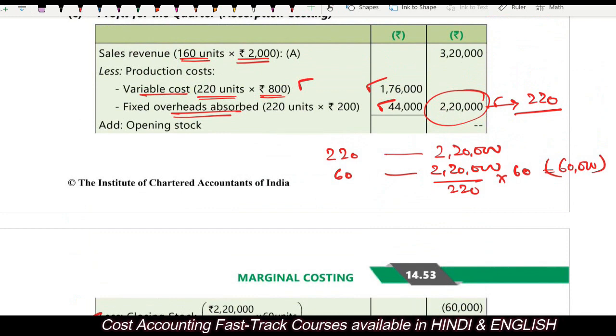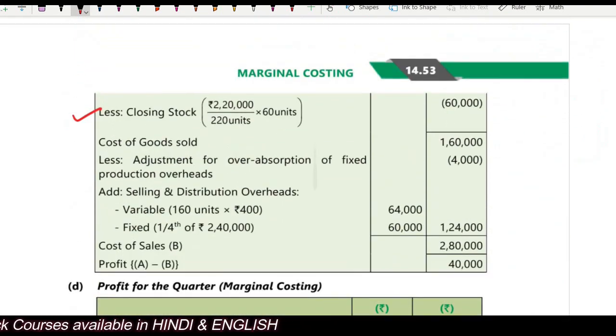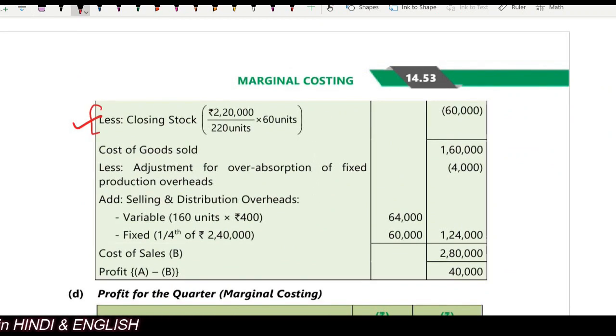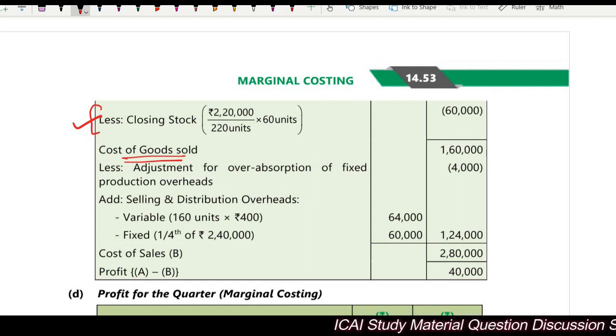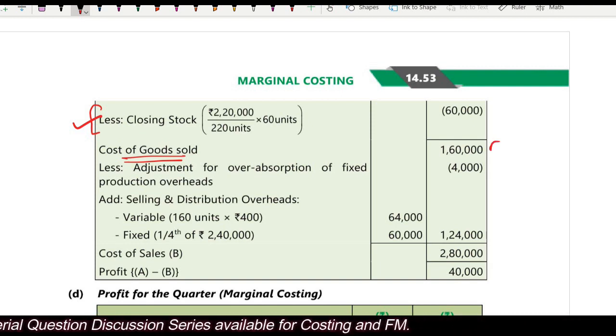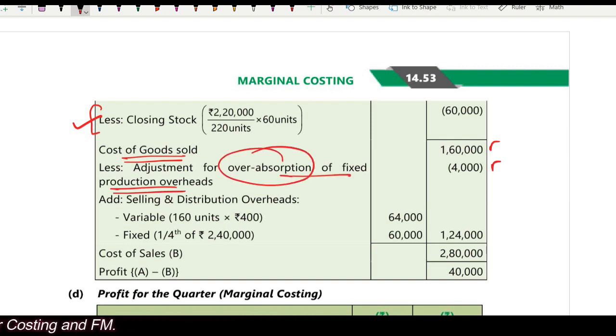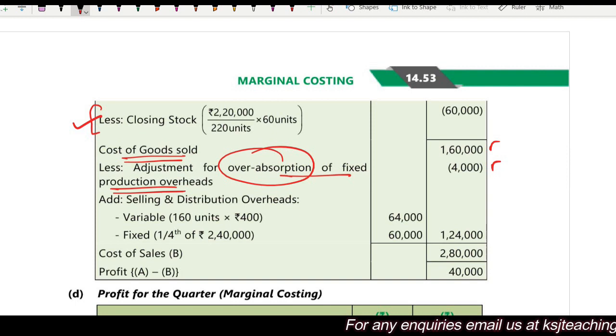This is the production. In the production, if I add opening stock less closing stock, right, what I will get is the cost of goods sold. Remember cost sheet? Cost of production, add opening less closing gives you cost of goods sold, 1,60,000, right? Out of this 1,60,000, now I will reduce the overheads which I have over absorbed. Over absorption 4,000. This was never my cost. This 4,000 was not to be recovered from the customer, right? This is not a part of my cost.